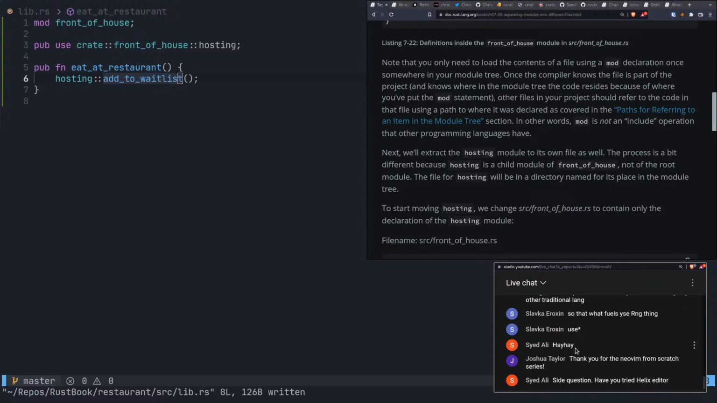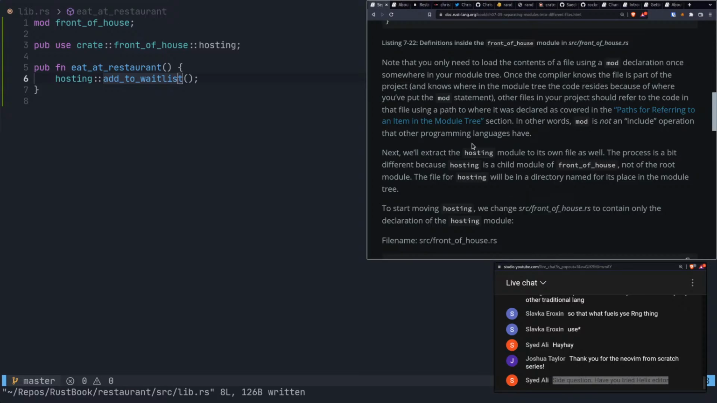What's up, Saeed? Joshua, thank you for the NeoVim from Scratch series. Yep, no problem. Side question, have you tried the Helix editor? I've tried it, but I don't plan to ever, well, I won't say ever. Maybe I'll use it in the future, but right now it's just not mature enough for me to use.